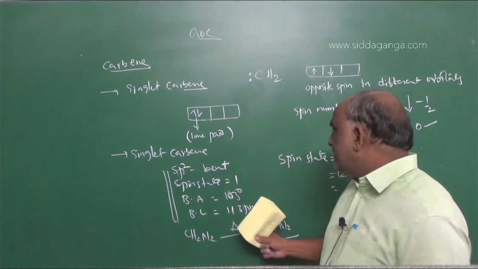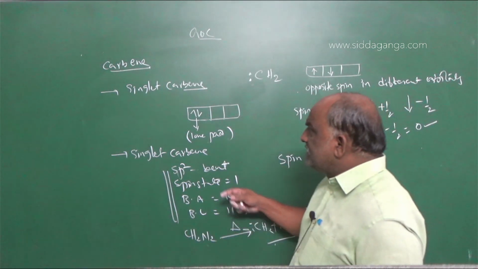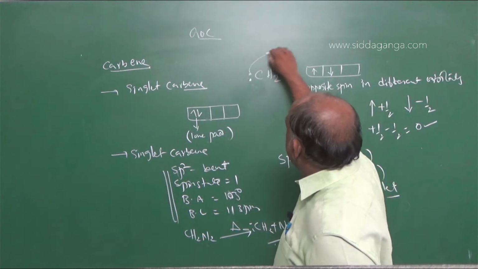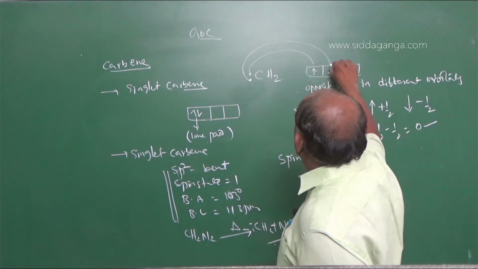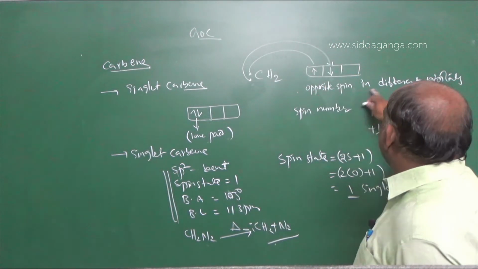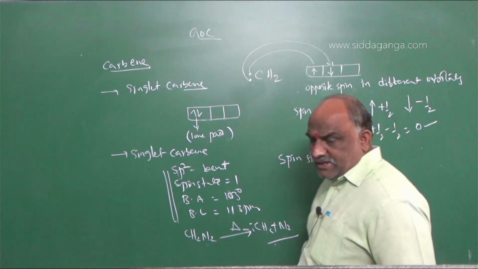Spin state is 1. You should revise this point. In singlet carbon, these two electrons are present in two different orbitals with opposite spin, so it is said to be singlet carbon.